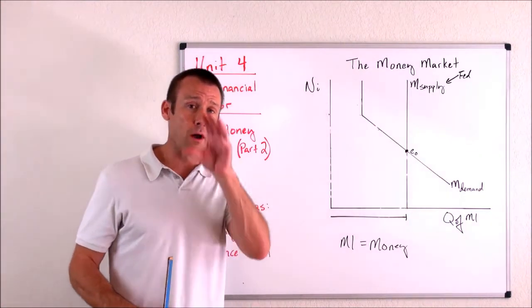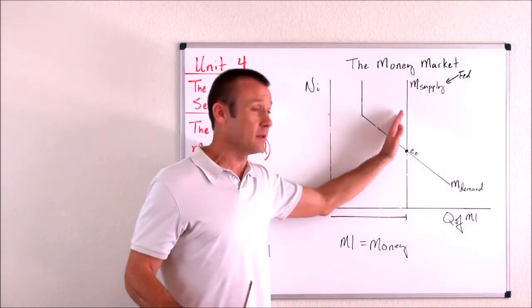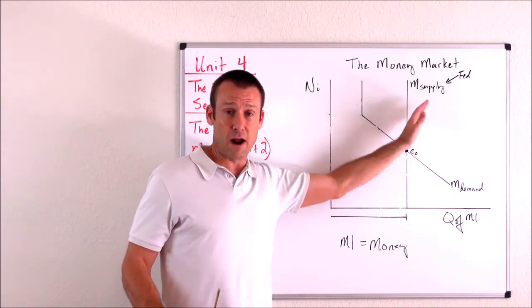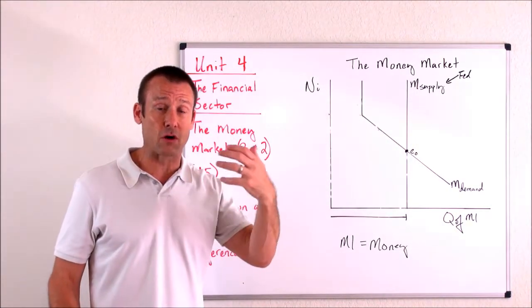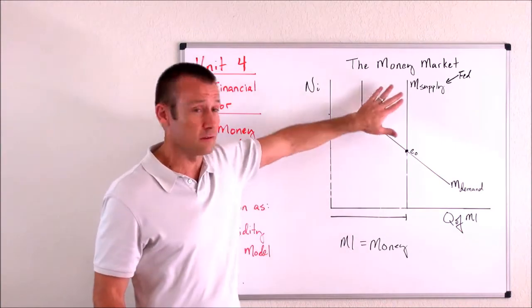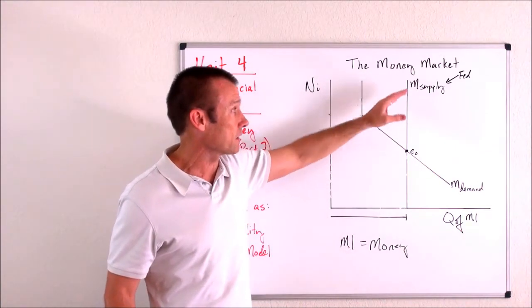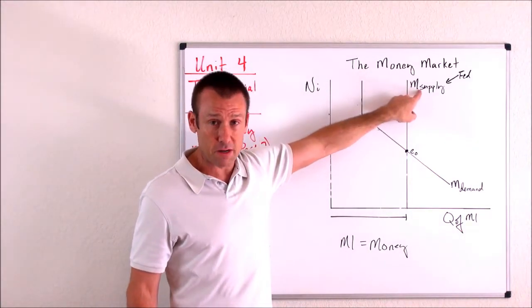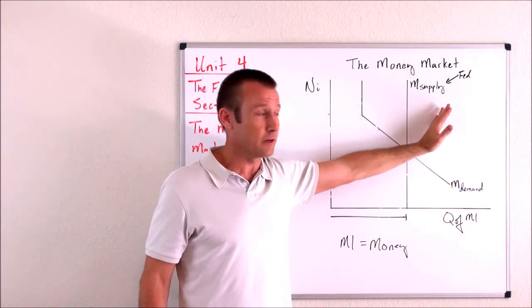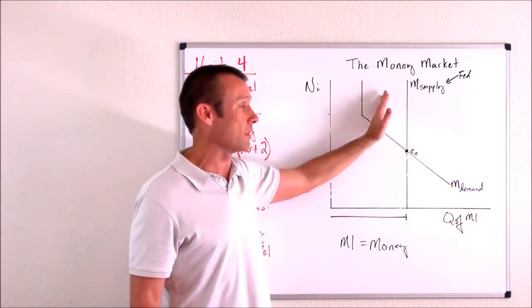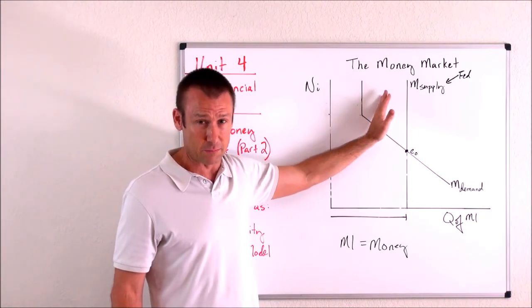That's the number one thing we need to know, is that the Fed is going to manipulate this graph. So when we're asked interest rate questions in regards to monetary policy, this is our number one graph to go to. Go to the money market. The Fed is going to shift that money supply curve, either right for expansionary or easy monetary policy, or left for contractionary or tight monetary policy.